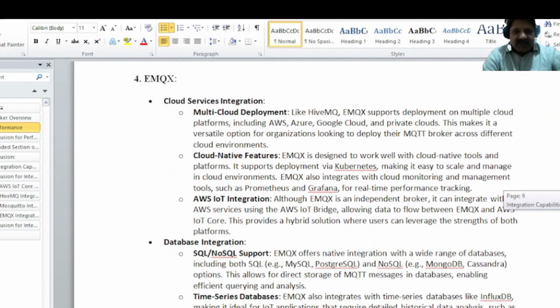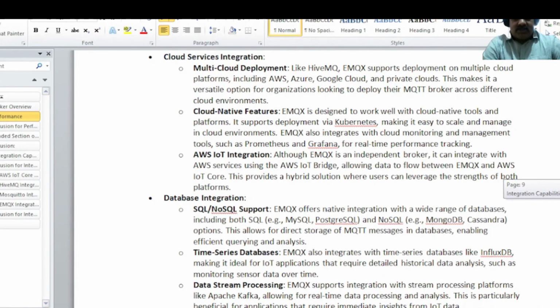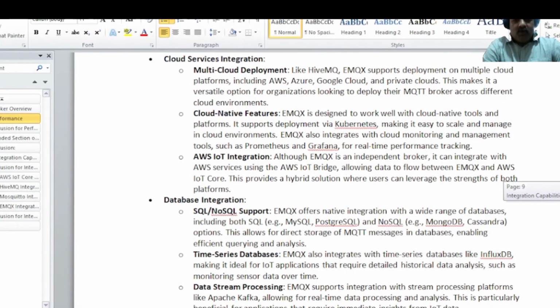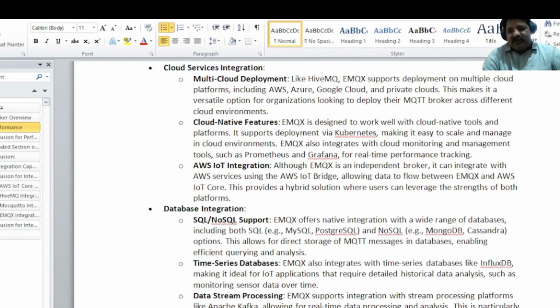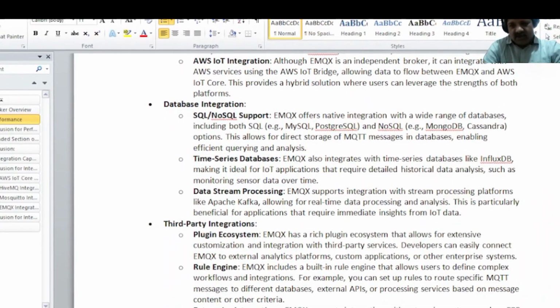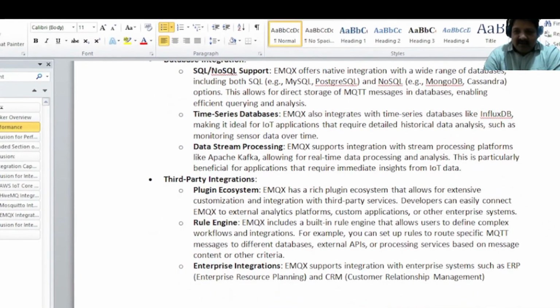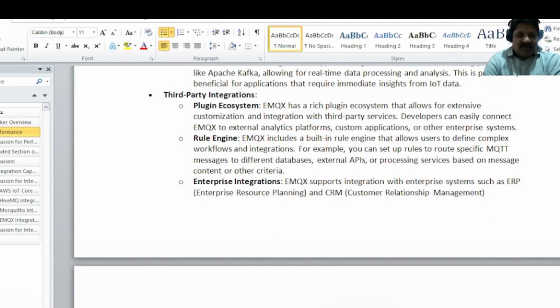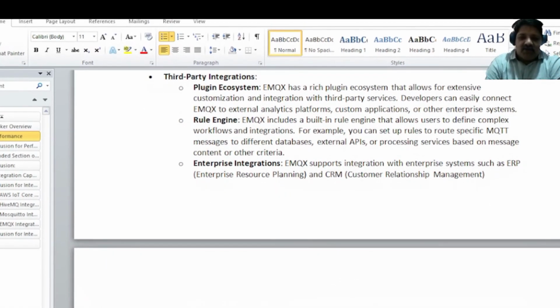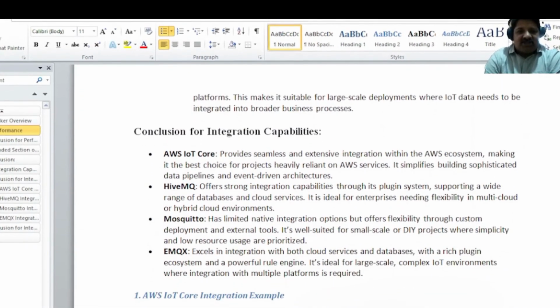Yeah, this is the integration. Integration is almost the same for AWS IoT, EMQX and HiveMQ. Only the specific plugins have to be used, with respect to database or third party, the rule engine. The process is the same here. Only Mosquitto is slightly different because it doesn't have many features.